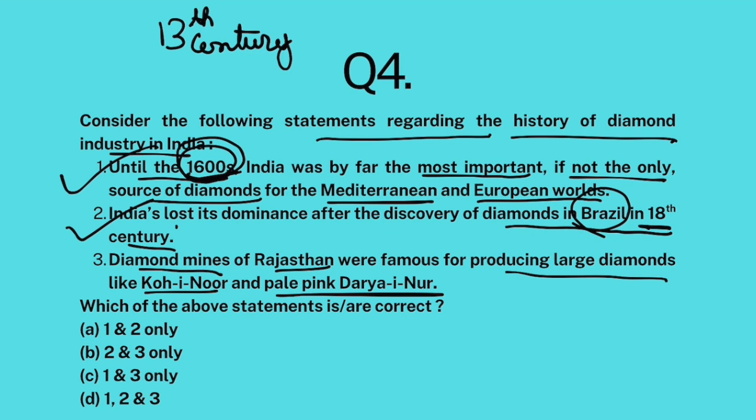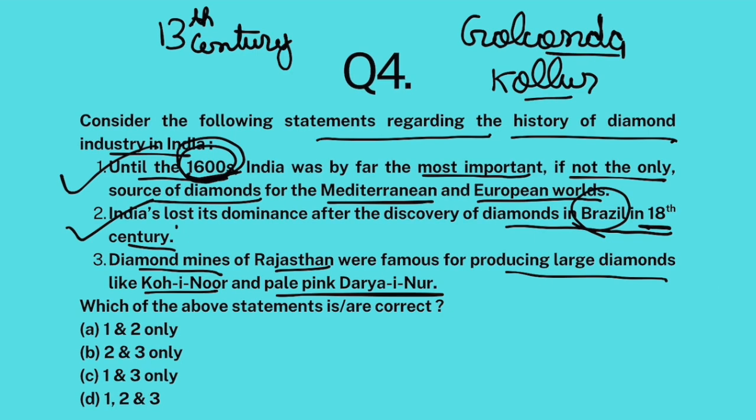Now, the famous ancient diamond mines, which gave India its prestige for making diamonds, were Golconda mines in current Telangana and Kolur mines in current Andhra Pradesh. In fact, it is said that Kohinoor was first mined in maybe Kolur or Golconda, and the famous pink Daryai Noor was also from Golconda, not Rajasthan. Telangana and Andhra Pradesh were famous for big diamonds. So this is false. 1 and 2 only. The answer is A.